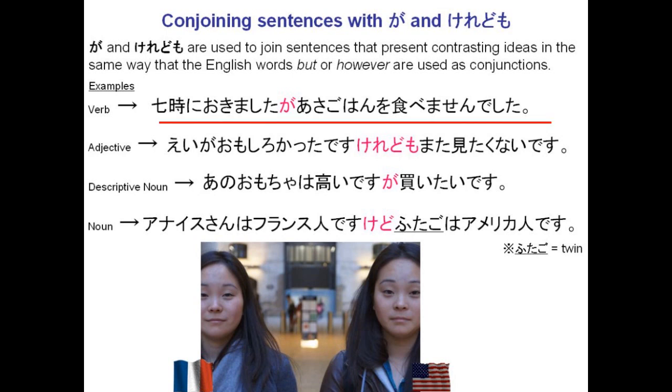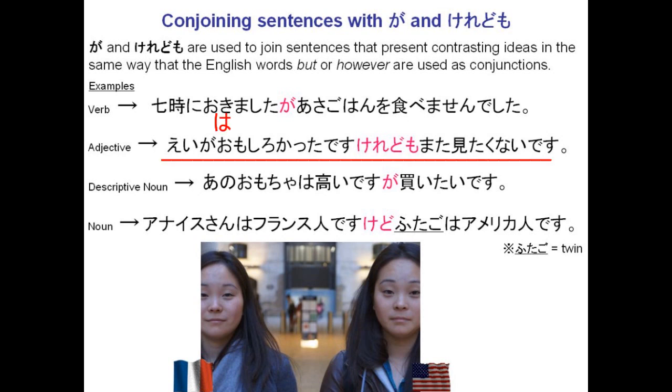One with the verb, 7 ni okimashita ga asa gohan o tabemasen deshita. Okay, so I woke up at 7 o'clock, but I didn't eat breakfast. All right, so this is a contrasting idea. It's something that's out of the ordinary, something that you would not expect.